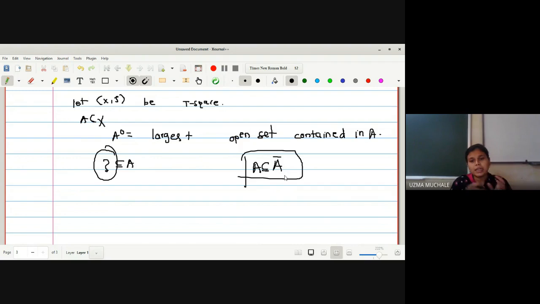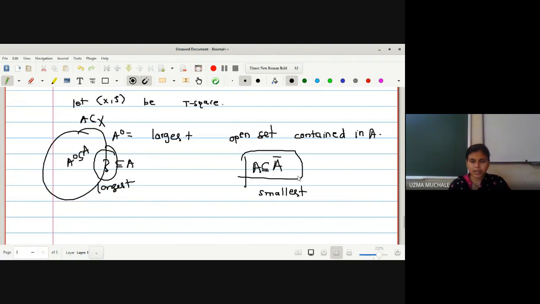A is contained in that set, but here A contains that set. Okay, so there is some difference. Here is a small word smallest, and here we are using the word largest, and the difference is that A contains the largest open set. So the largest open set contained in A is called the interior of the set. You can denote this as A interior, which is always contained in A, and this is always a true statement.